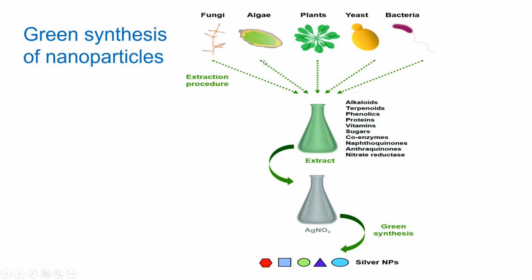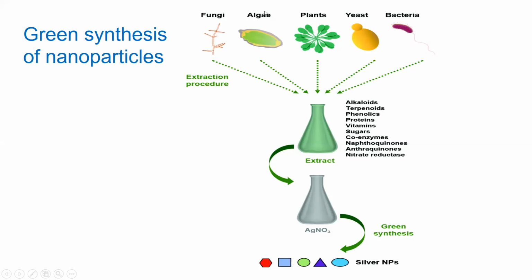There are some steps that you should be very well aware of. So what are those steps? Number one, we should select a source, and that source should be renewable. For example, we can produce these green nanomaterials from fungi, algae, plants, yeast, and bacteria.